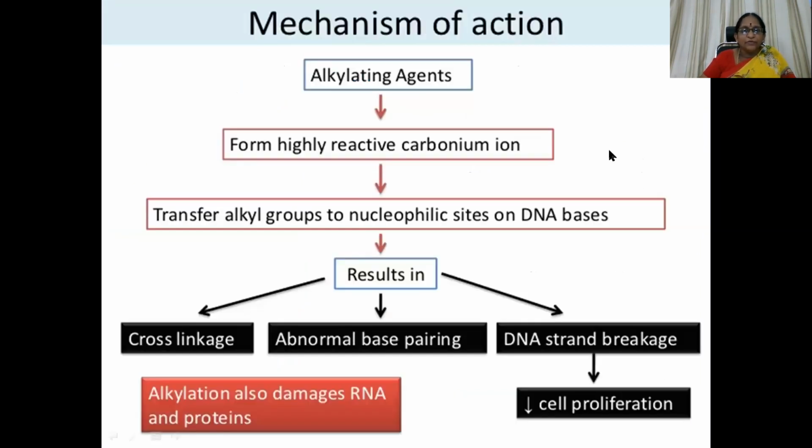Then coming to the mechanism of action, alkylating agents form highly reactive carbonium ions when activated. Then they transfer their alkyl groups to the nucleophilic sites on DNA bases, which results in cross-linkage of DNA, abnormal base pairing, and DNA strand scission or breakage, which results in inhibition of cell proliferation. Along with the DNA synthesis inhibition, there is also damage to the RNA and proteins as well.